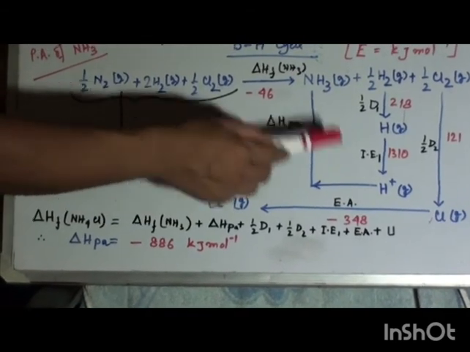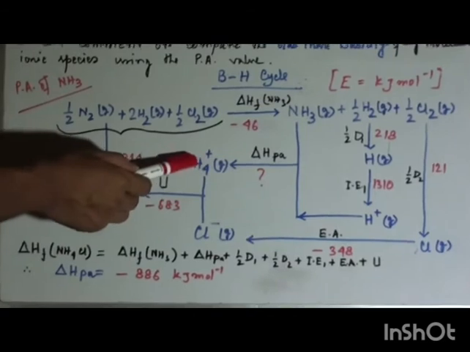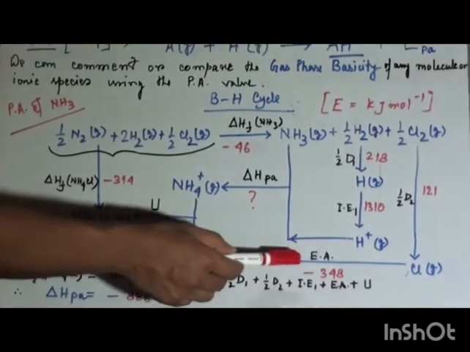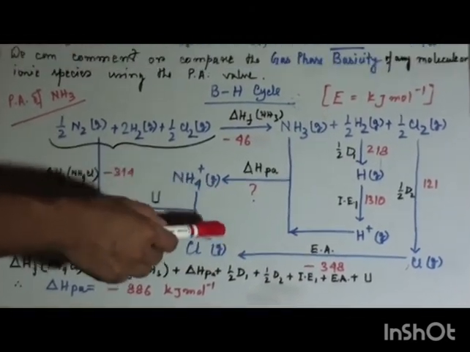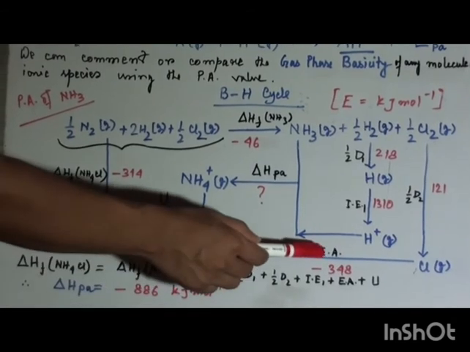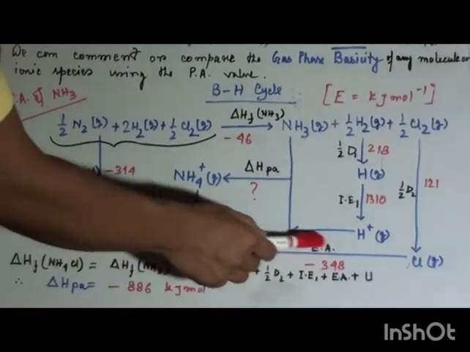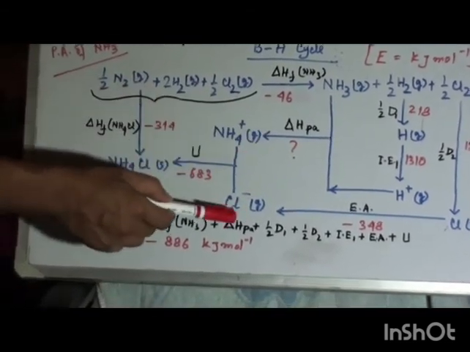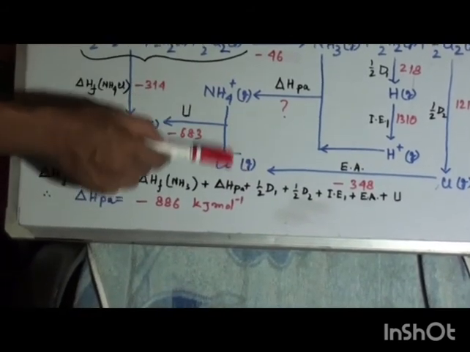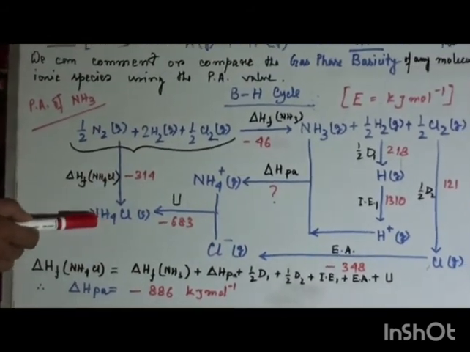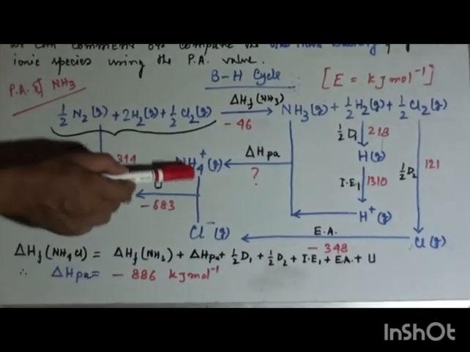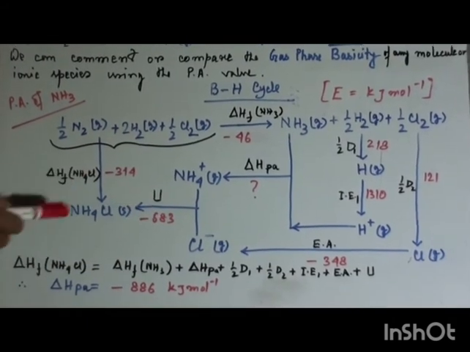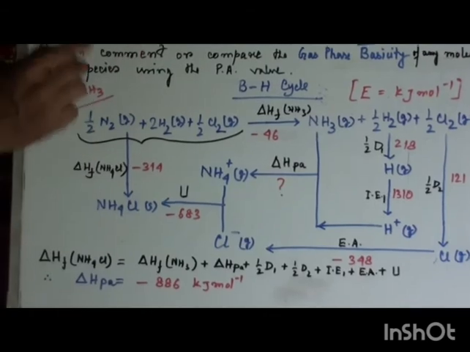Now we can complete the cycle like this. This ammonium plus and this chlorine atom in gaseous phase, accepting one electron from outside to produce Cl minus, which is nothing but electron affinity in terms of energy. This NH4 plus in gaseous state and chloride in gaseous state combine with each other to form ammonium chloride again and complete the cycle. Since both these ions in gaseous state combine to produce a solid, this step is called the lattice energy, lattice enthalpy of ammonium chloride.